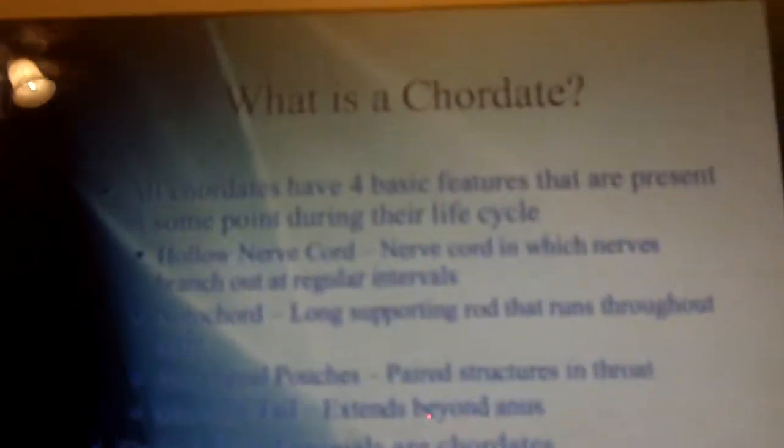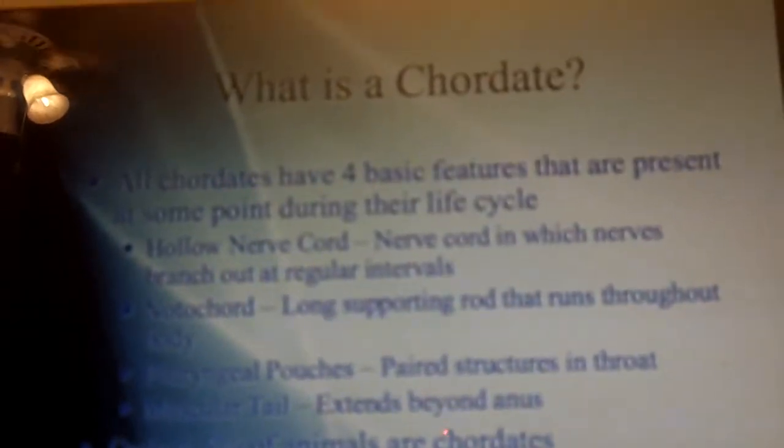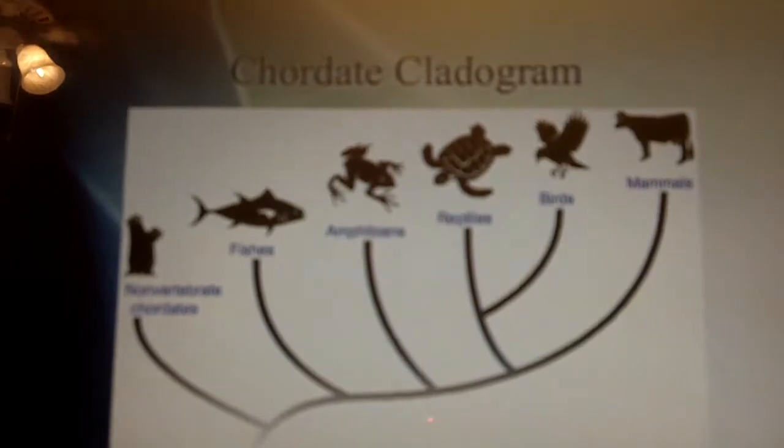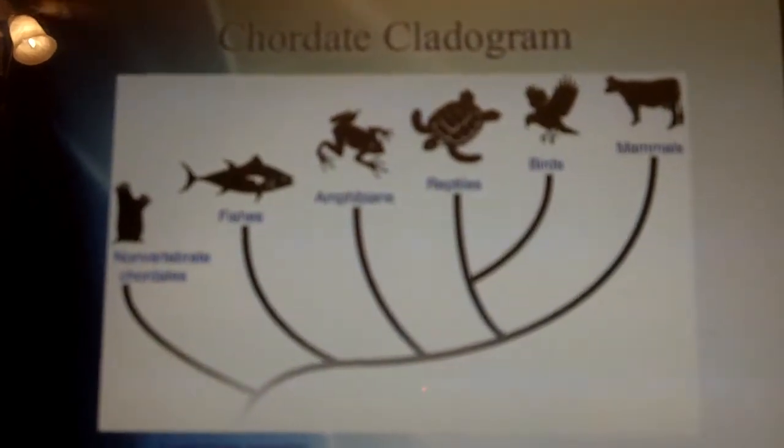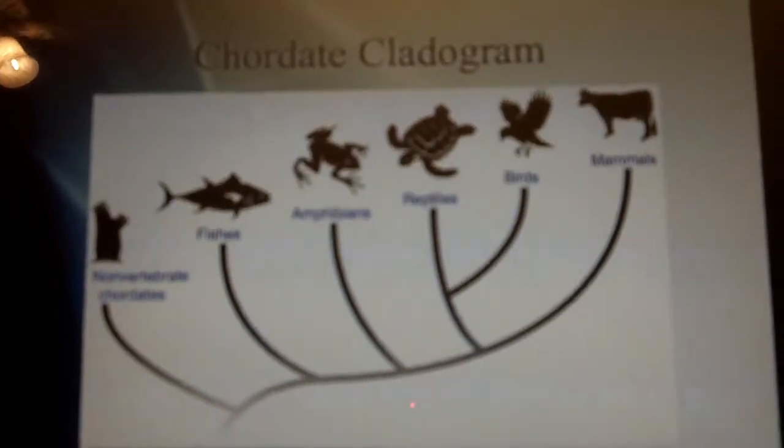Only 4 to 5% of animals are chordates. Examples of chordates. Now this is another diagram. It's a chordate cladogram, and it shows you